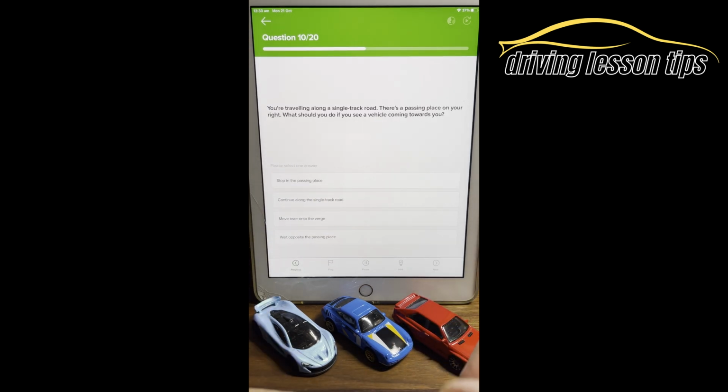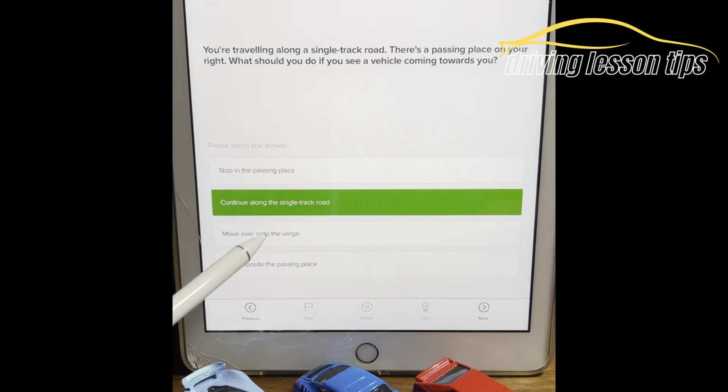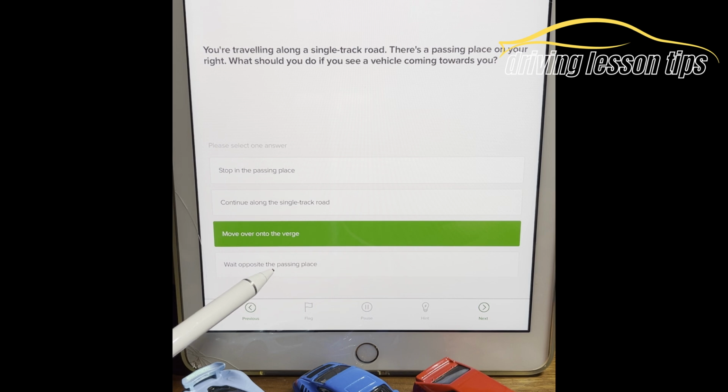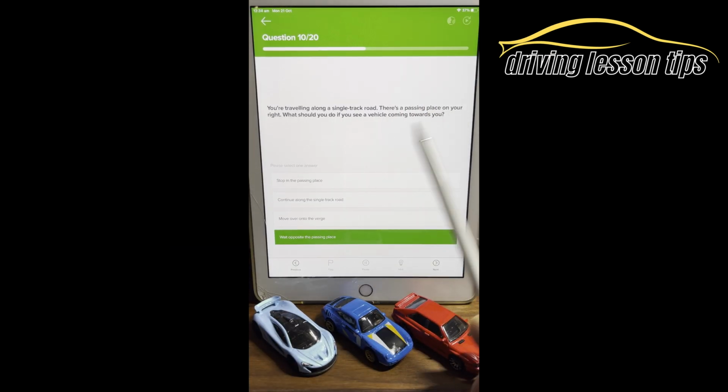Question 10. You're traveling along a single track road. There's a passing place on your right. What should you do if you see a vehicle coming towards you? Stop in the passing place. Continue along the single track road. Move over onto the verge, or wait opposite the passing place. The clue is in the question. There's a passing place on your right.